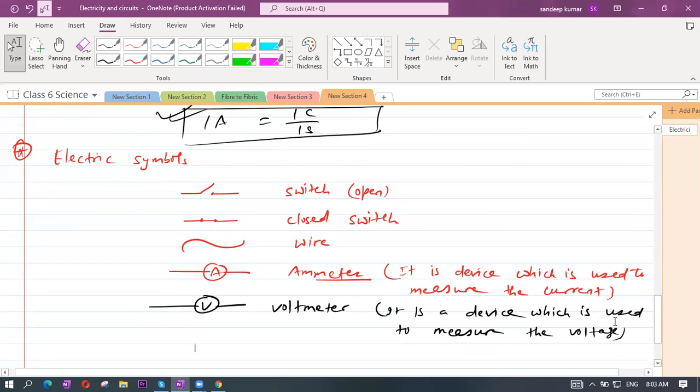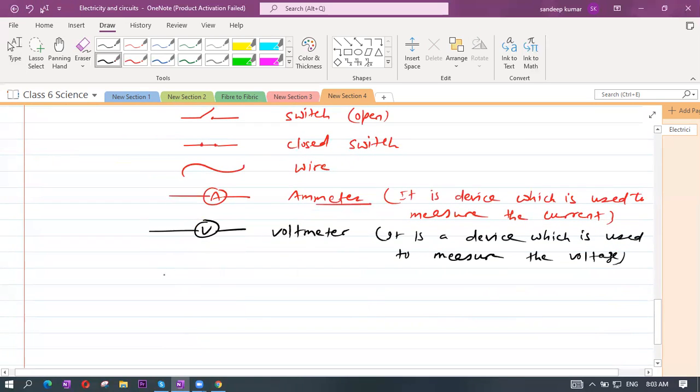Now you should also know some more symbols. This is the symbol of resistance, the resistor. Resistors are available in the market. You can see the resistor symbol is like this. If it is like this and like this, this is a variable resistor, meaning whose value is not fixed.